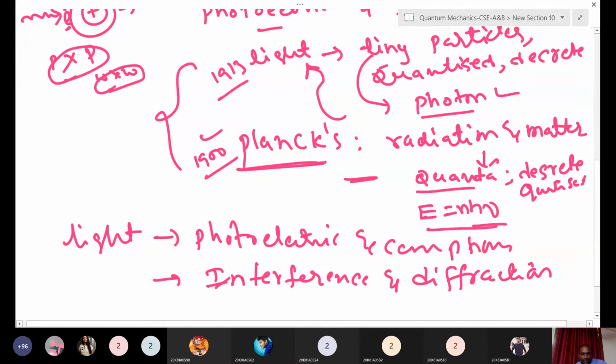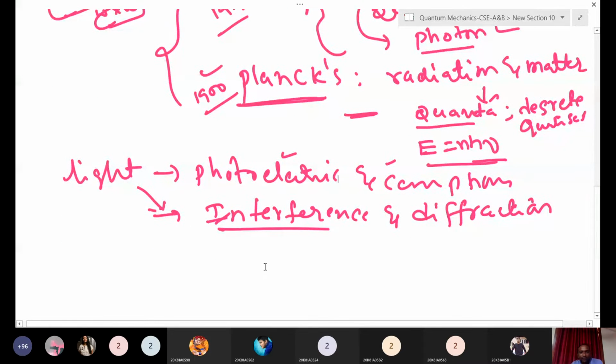Okay, we considered interference and diffraction, Newton's interference. I think you have gone through that in intermediate. Here light is a particle or a wave in interference and diffraction. But in the photoelectric effect and Compton effect, which we studied just a few days back, light is a particle. So light sometimes behaves as a particle, sometimes as a wave. So it has a dual nature.